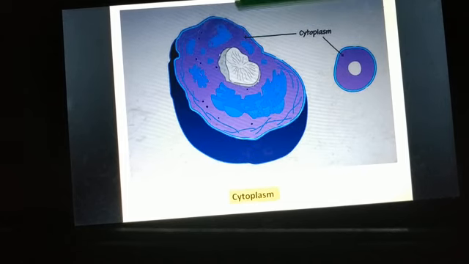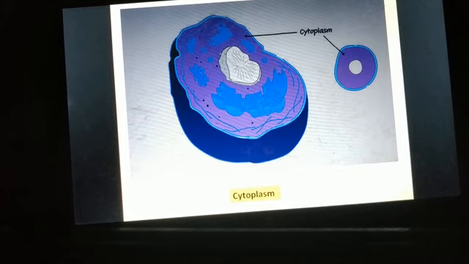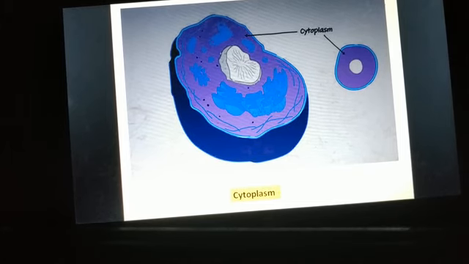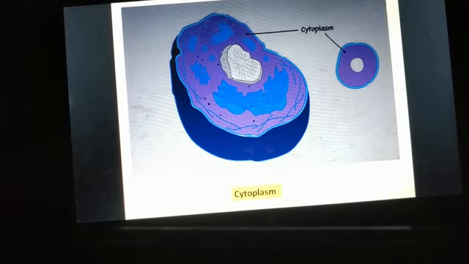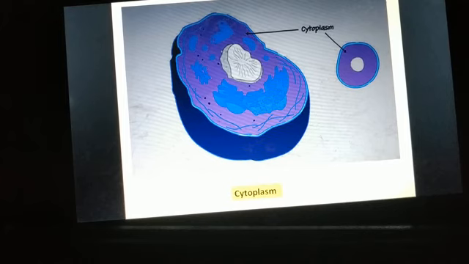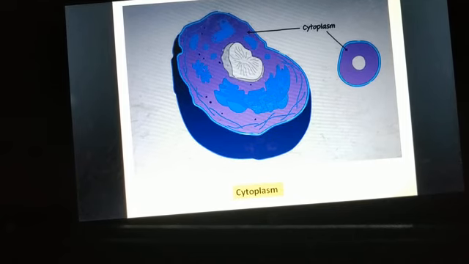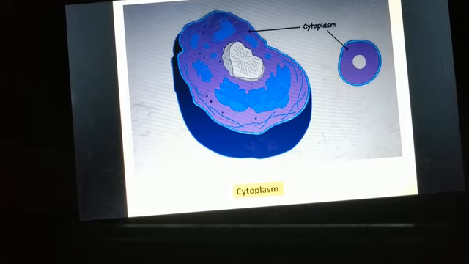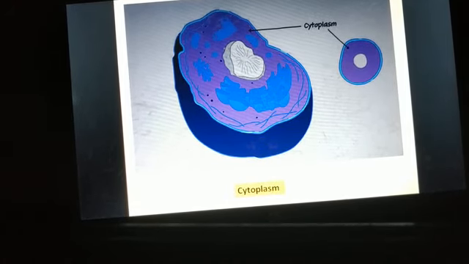Now we know that these reactions are occurring in the cytoplasm. So our cytoplasm must contain the enzymes that are required for all these reactions, isn't it? The cytoplasm also acts as a storehouse of useful compounds like amino acids, glucose and so on. These are present in the cytoplasm. Apart from that, it also dissolves the waste products. The unwanted products are dissolved in the cytoplasm.